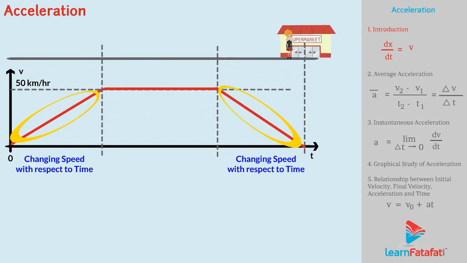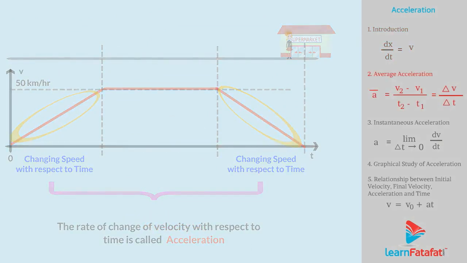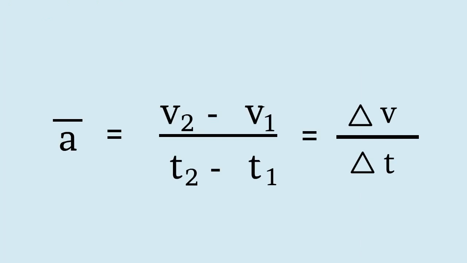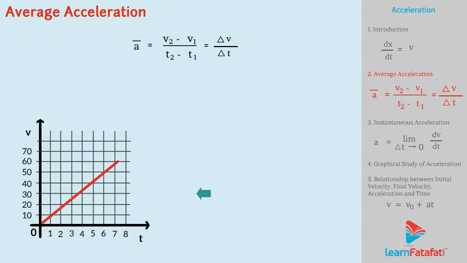Yes. Scientists call it acceleration. The rate of change of velocity with respect to time is called acceleration. The average acceleration a bar equals (v2 minus v1) upon (t2 minus t1), which is equal to delta v upon delta t. It means that if we plot the graph of velocity versus time, then the slope of this graph gives average acceleration.